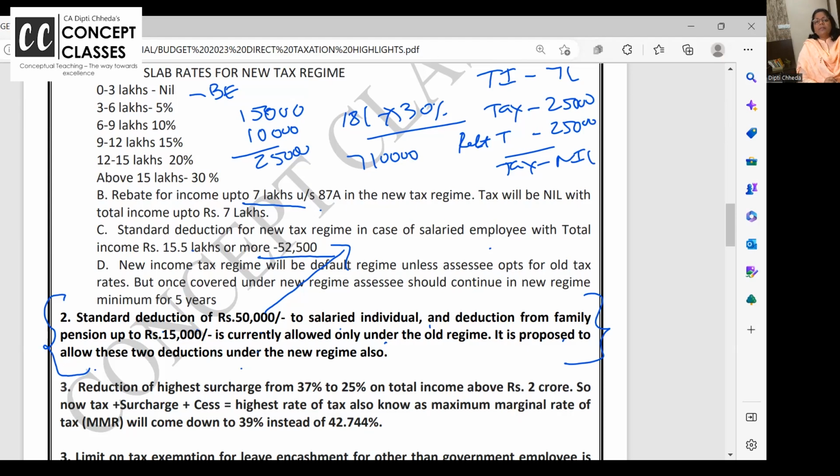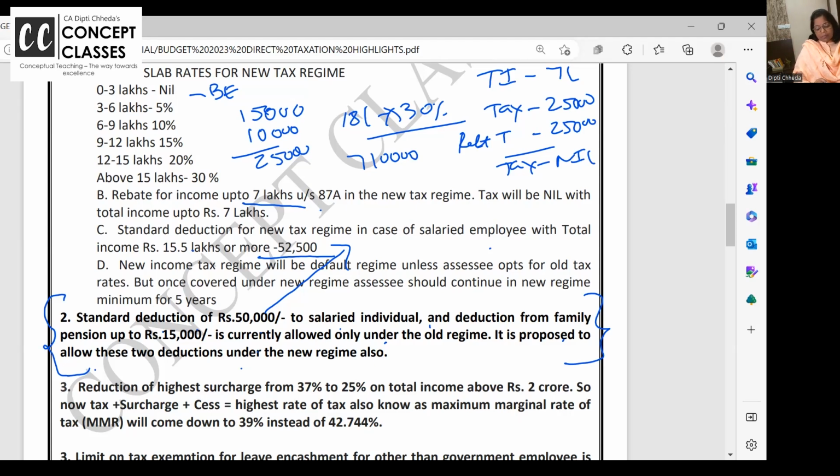This deduction of family pension was not allowed if you were filing your return in the new tax regime till last year. Now it is allowed. In fact, if I start teaching what the new tax regime is, there's a separate video. I'll put up the link here. It's called Alternative Tax Regime under Section 115BAC. There are no deductions allowed: LTC, your HRA, your 80D, Mediclaim, no deductions are allowed.